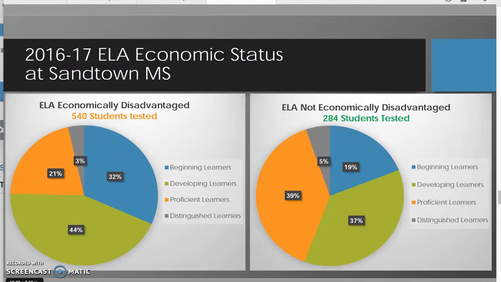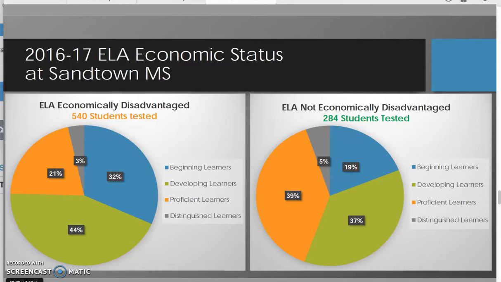So let's do a little bit of comparison with those two. For our beginning learners, we've got 32% economically disadvantaged as compared to 19% beginning learners for students that aren't economically disadvantaged. Then we look at 44% of our developing learners who were economically disadvantaged compared to 37% of our students who are developing that are not economically disadvantaged.